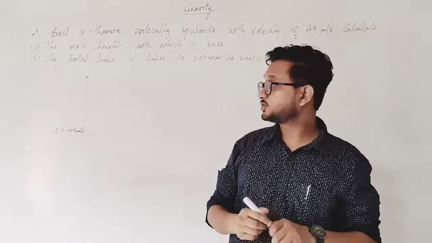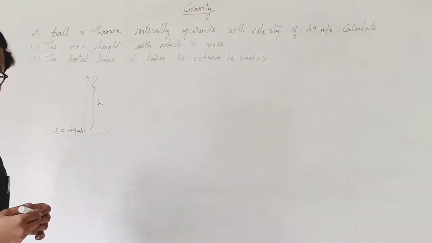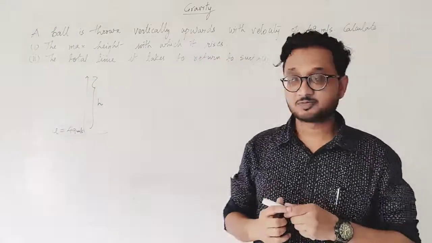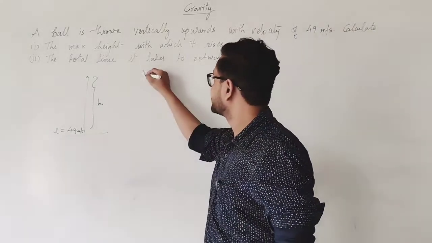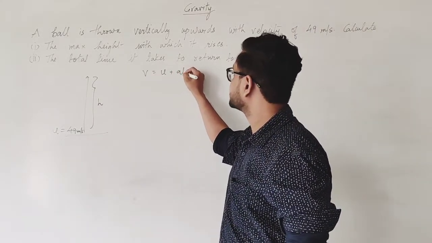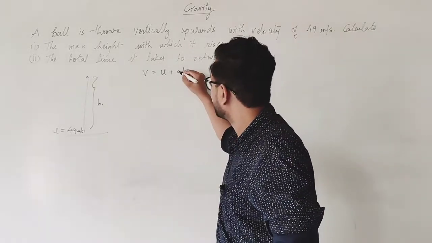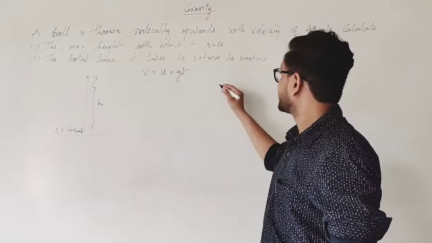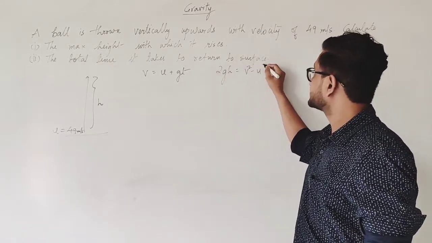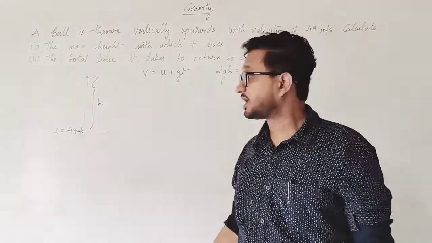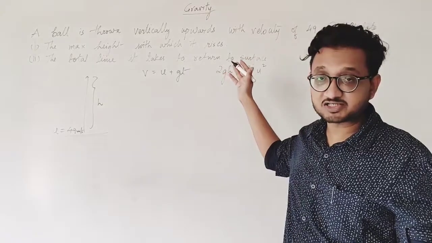So the first part is you are supposed to find the height, or how much distance it is going to reach. For that we have three equations of motion. If you remember, that is v is equal to u plus at. But in this case, because there is acceleration due to gravity involved, we write v is equal to u plus gt. The second one is 2gh equals v square minus u square. That is 2as, where g is acceleration and s, that is displacement, is height.